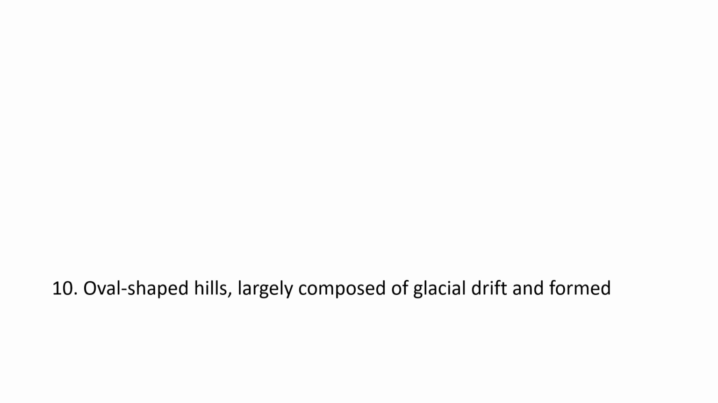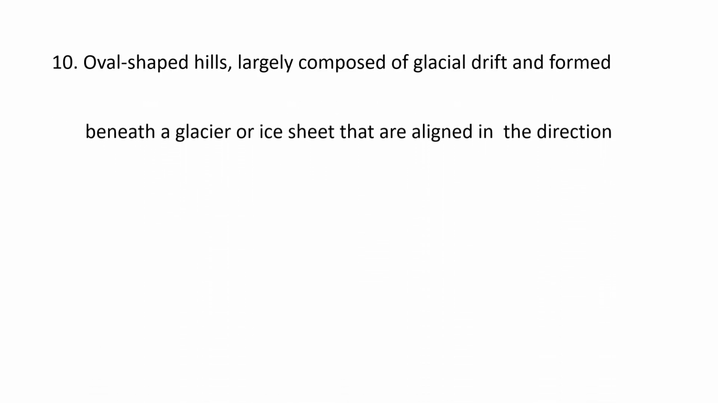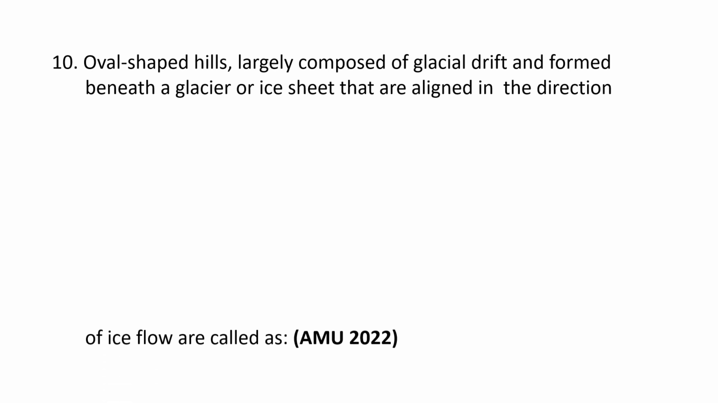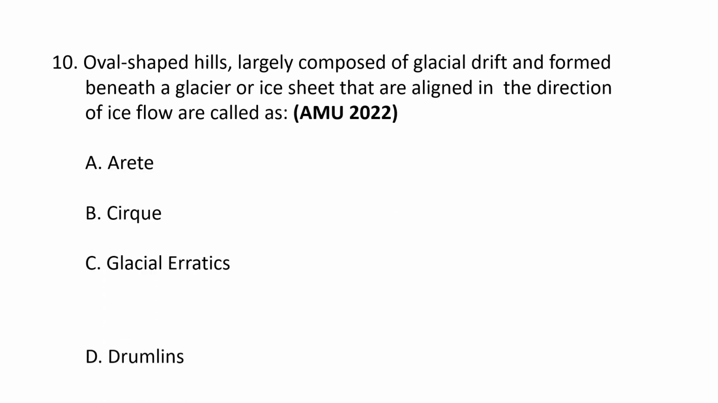Next question. Oval-shaped hills, largely composed of glacial drift and formed beneath a glacier or ice sheet, that are aligned in the direction of ice flow are called as: A. Arid, B. Cirque, C. Glacial erratics, and D. Drumlins. The correct option goes as D.